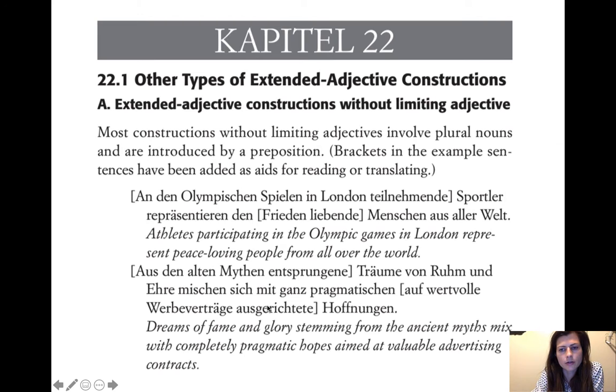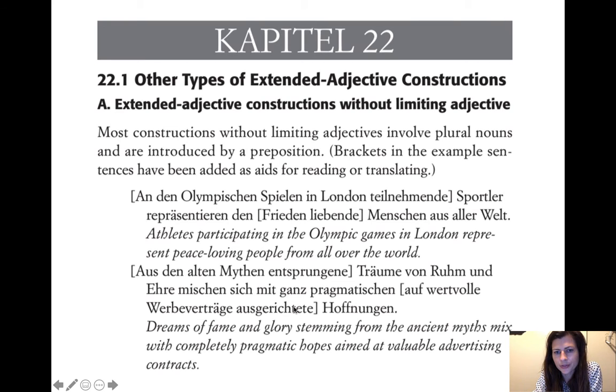So you can see in this case, both of these, Träume and Hoffnungen, are plural. So the adjective constructions that precede them don't have any articles because we just wouldn't use an article on this anyway. And so it looks like the sentence just begins with a prepositional phrase, and then you don't know where it's going, right?